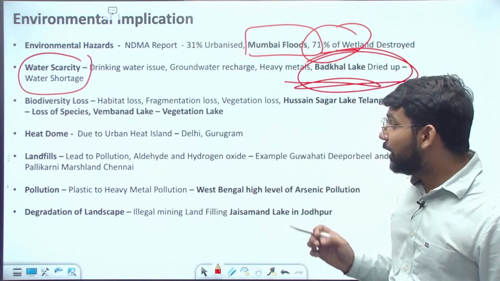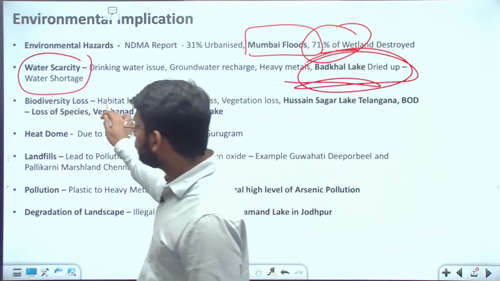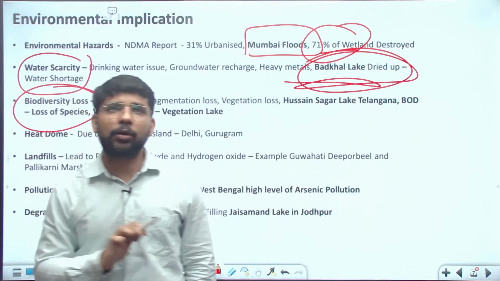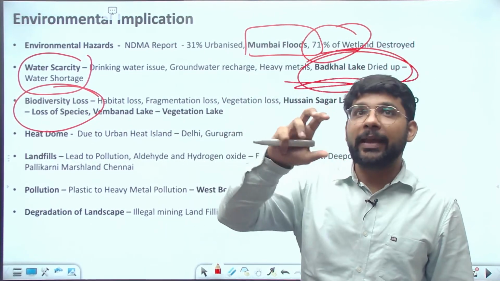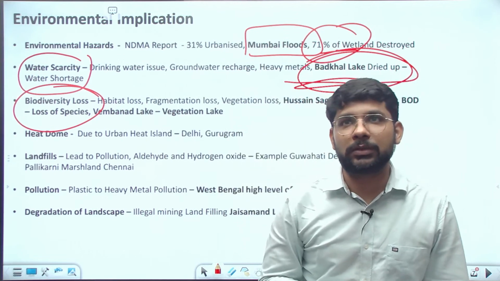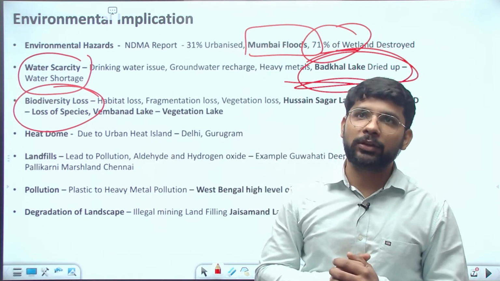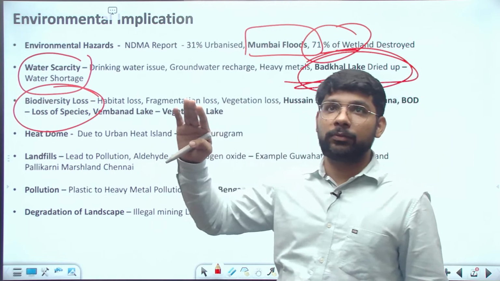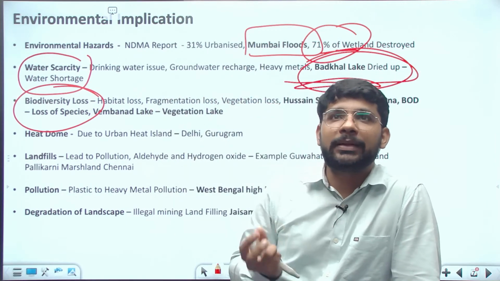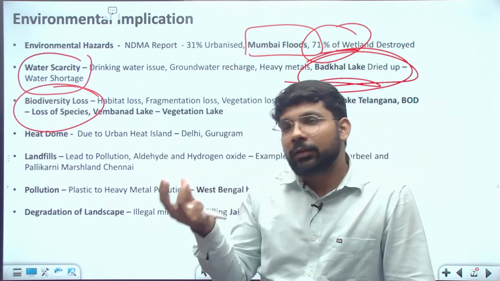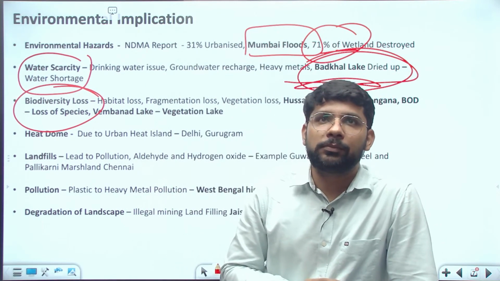And then the biodiversity loss. Next point you can write about the biodiversity loss. How can it be biodiversity loss? Like it may be due to habitat loss. Many of the fishes in the water bodies are destroyed. If the water body is drying up, this is directly impacting their habitat. Some other microorganisms in the water.